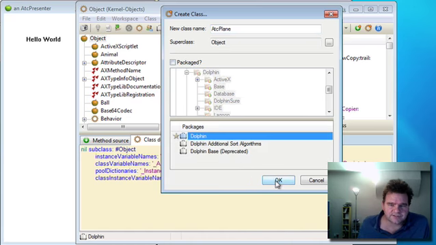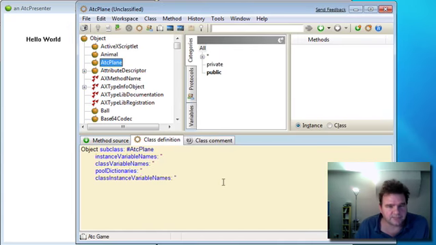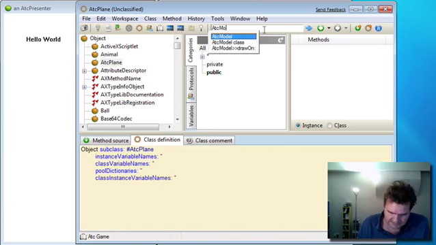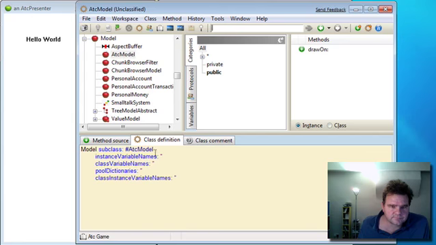And we'll let the default packaging take over. So we have an ATC plane, and let's go into our model. What we want is to have a collection of planes inside this model, which we can add to, and we can cause them to move around. So we'll create an instance variable called planes, and when the model is created, I think what we want to do is initialize that planes instance variable to be an empty ordered collection.